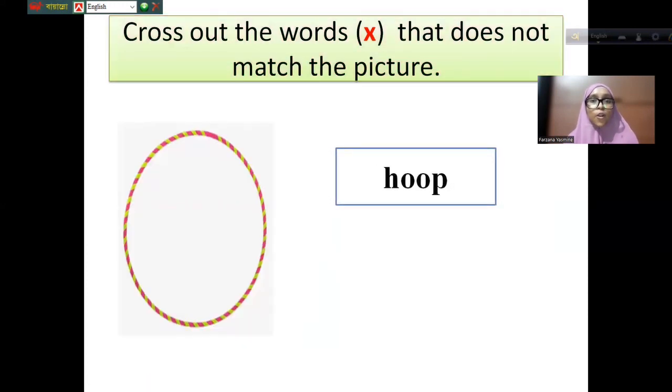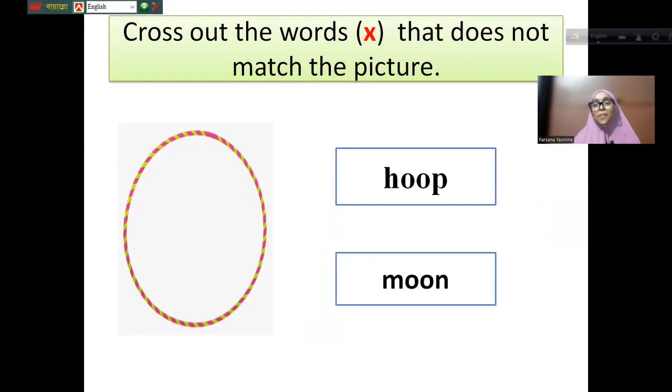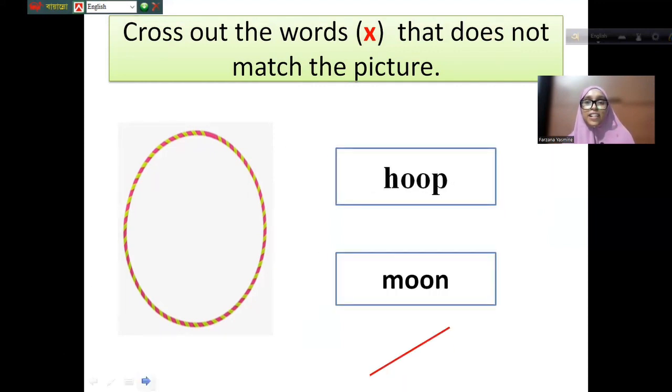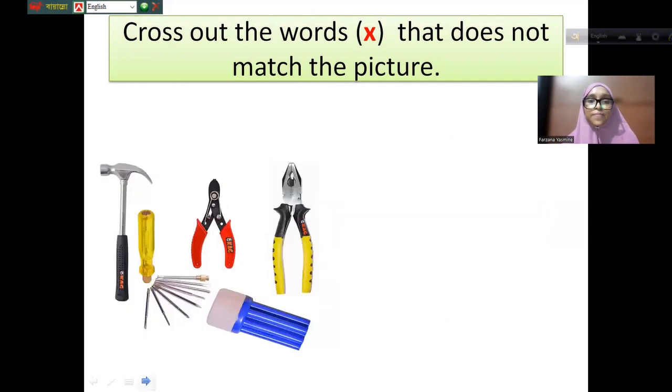Okay. Is it hoop or is it moon? Yes, it's one kind of ring. It's called hoop, not the moon. You know, moon means chand, right? You know how it looks. So what will be the answer? You see here. Yes, it's not the moon. It will be hoop. Let's see the next one.